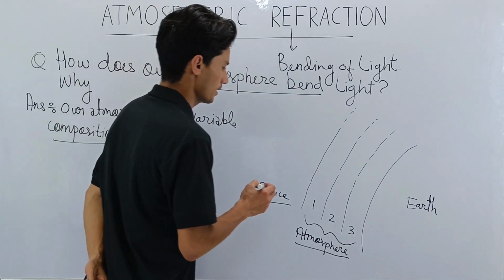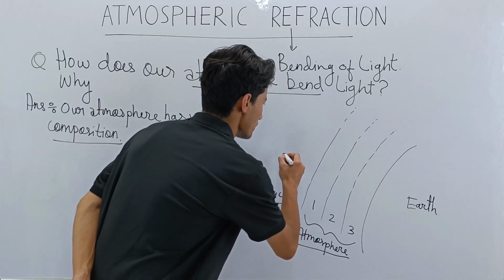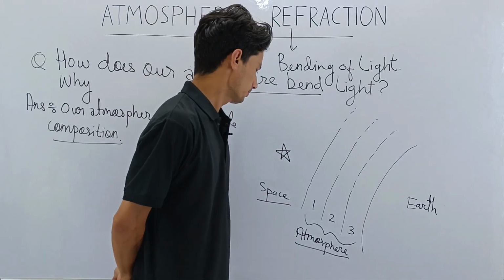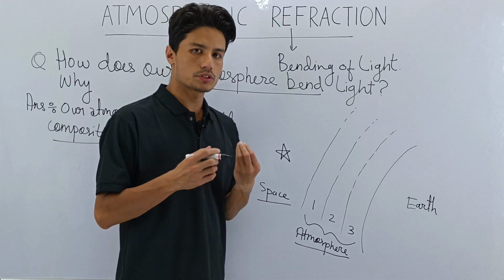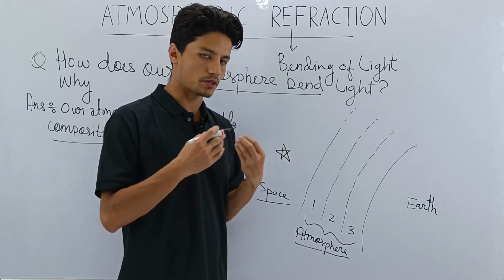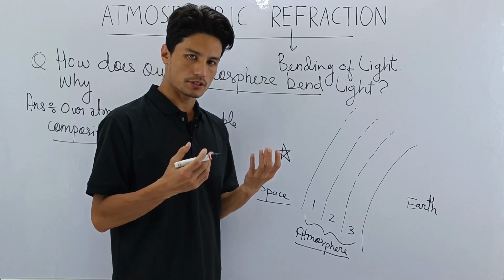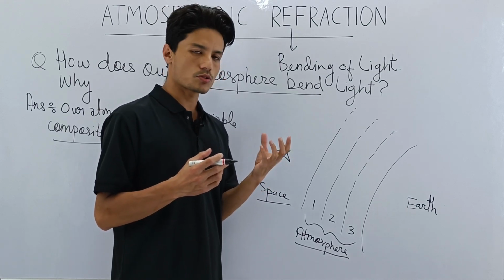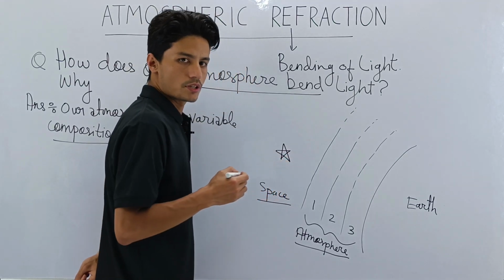Now let me draw a star here. Okay, so this is a star. Now stars are luminous bodies. That means they emit light from their own body. Our sun is a star. Remember, you already know that. So stars produce their own light.